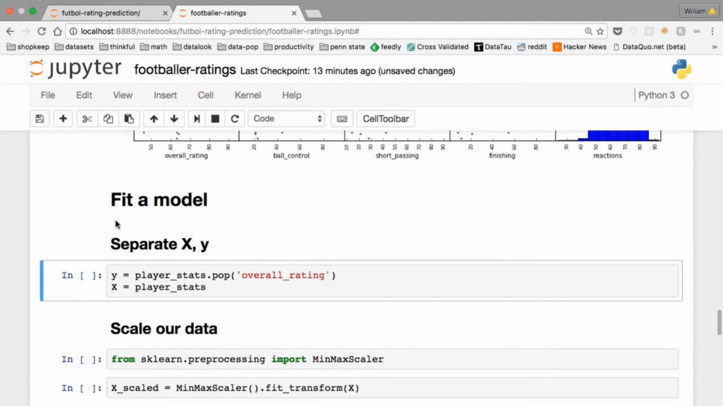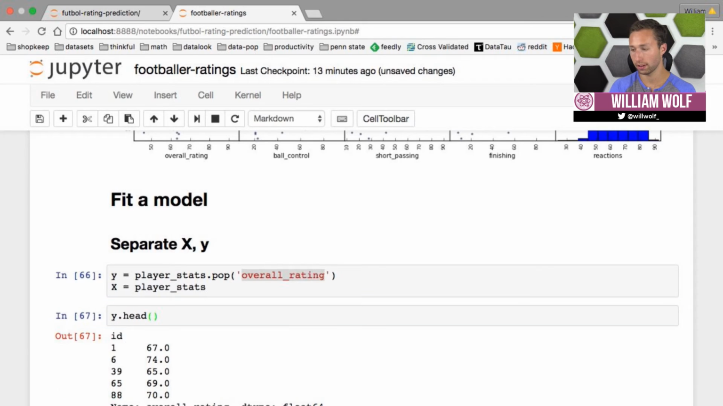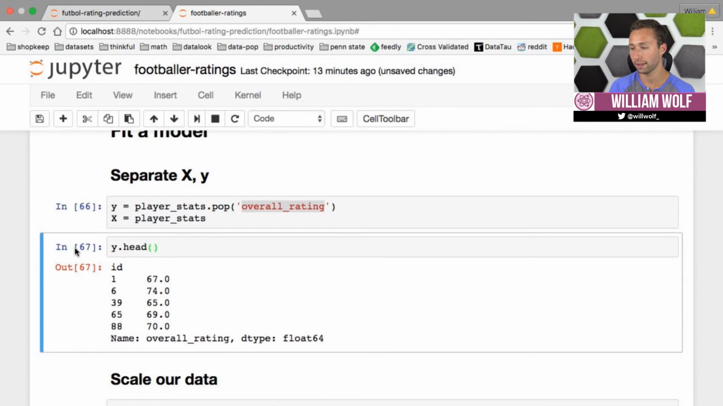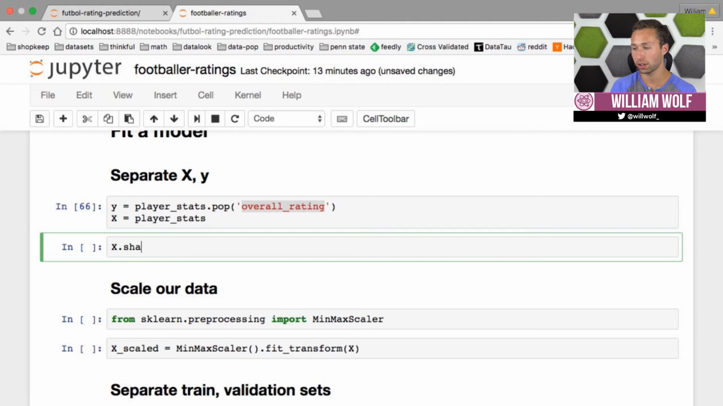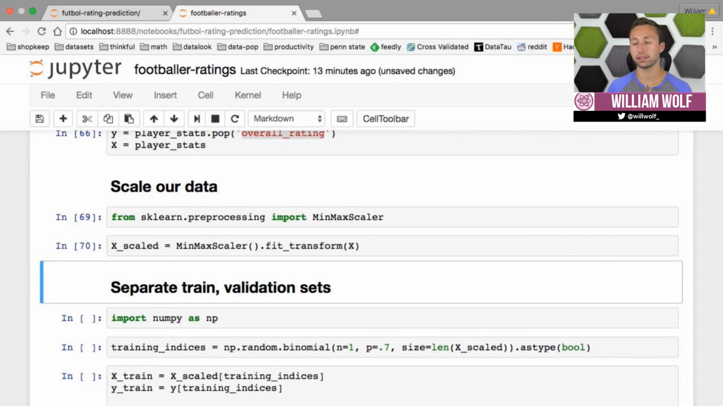And so the first thing we'll do is separate our data. We'll pop off our overall rating column and set that as Y, and we'll set our X matrix to player stats. We'll take a look at the first few values. We'll make sure the shape of our X matrix looks okay. We'll scale our data next. When building linear models, the scales of the different covariates do matter. It's typically very problematic if the values for one column are 100, 120, 110, and the values for the other column are 5, 4, 3, 8, 6. So scaling our data is typically an important step when building these linear models.